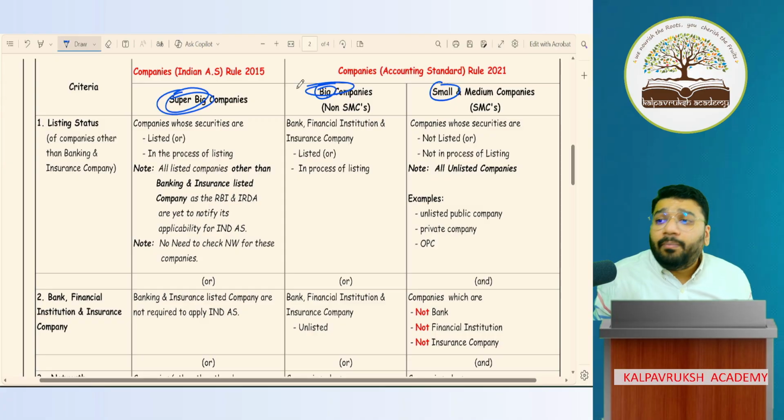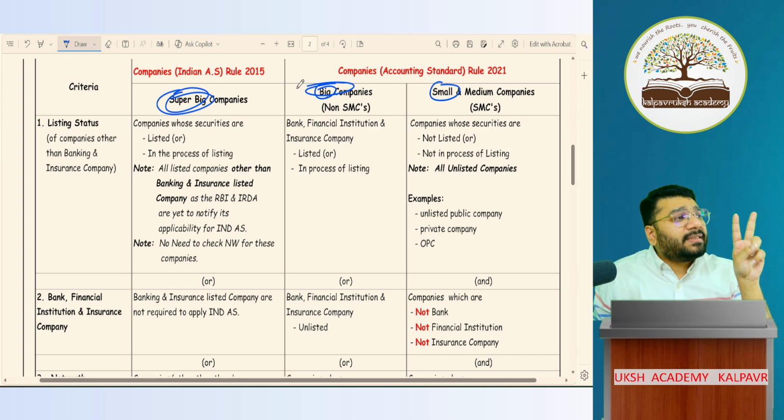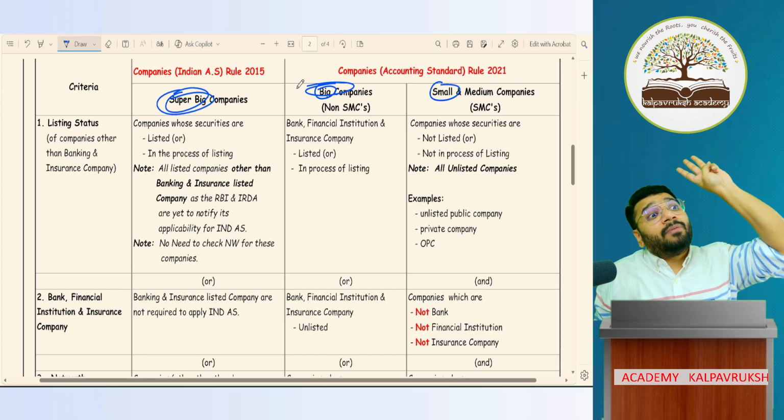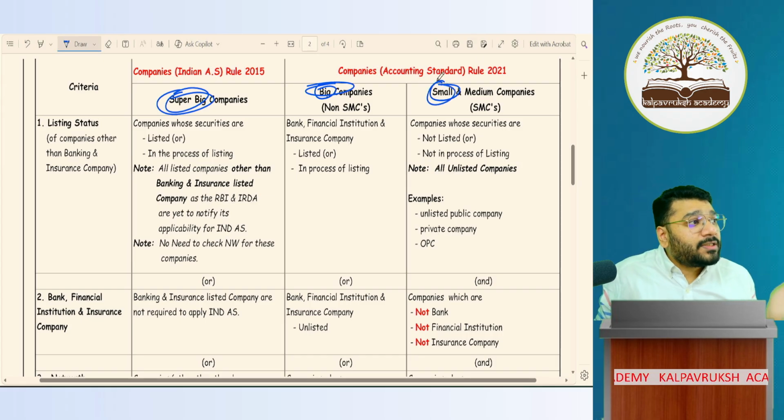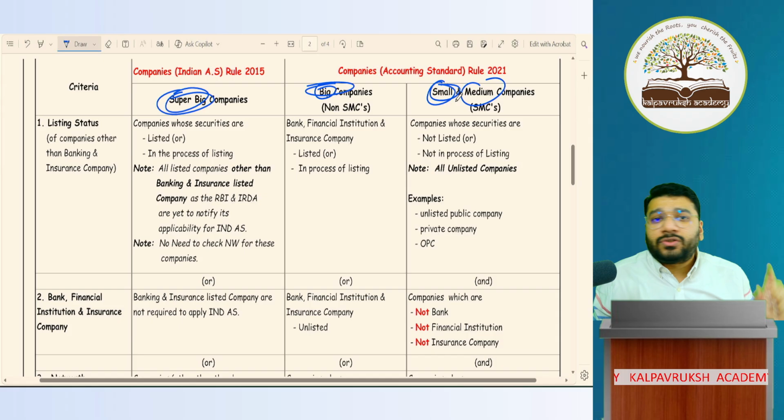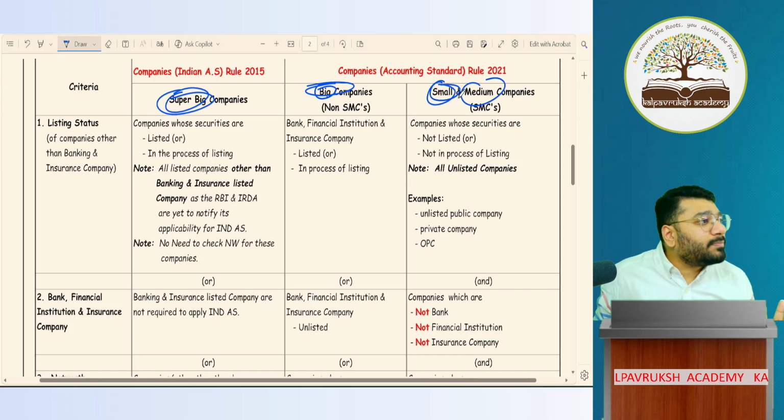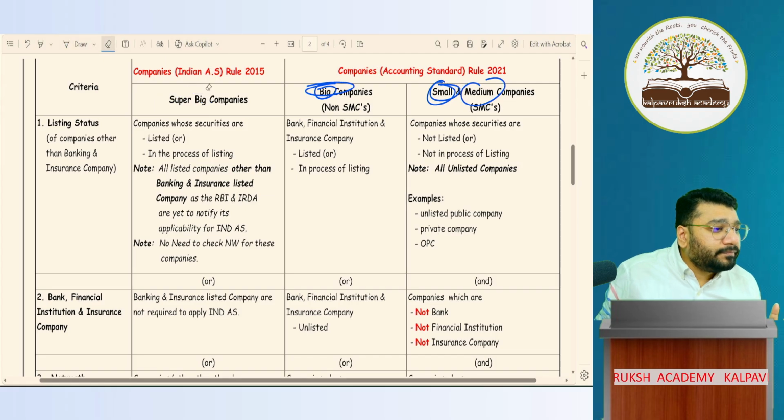So I'm categorizing companies under how many categories? 3 categories. One is small category. Second is big category. Third is super big category. When I talk about small, it includes medium also. So we are talking about small and medium companies. Okay, not okay?